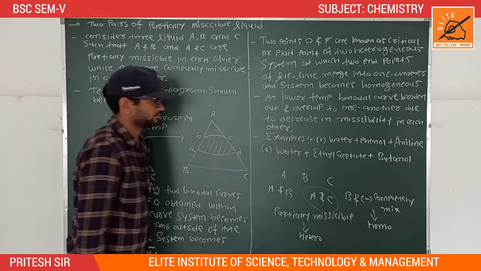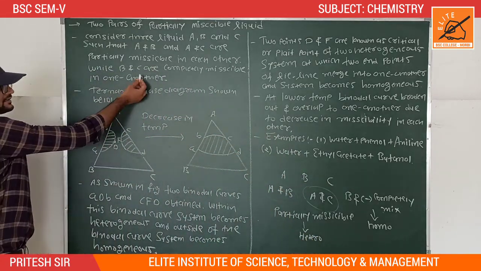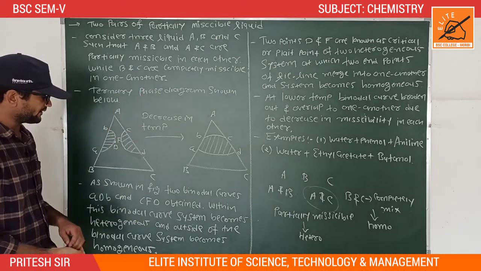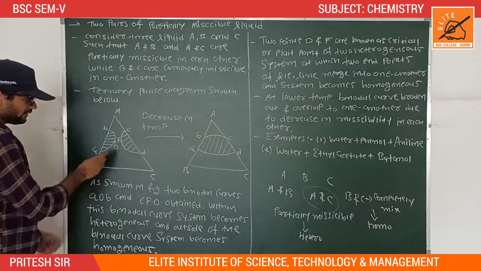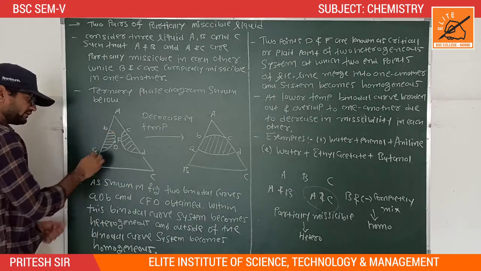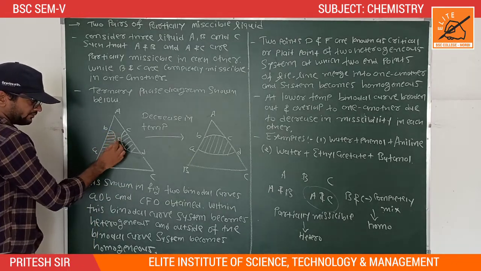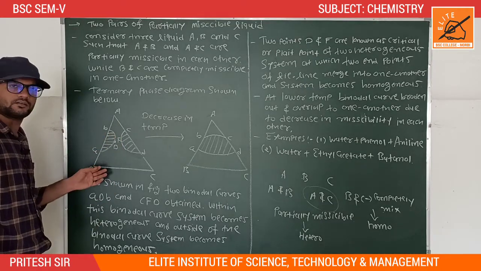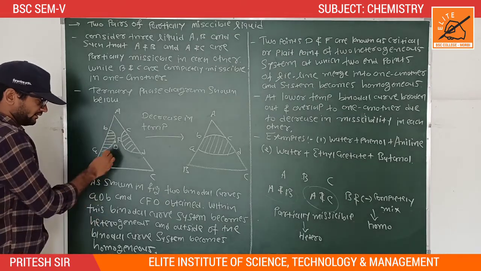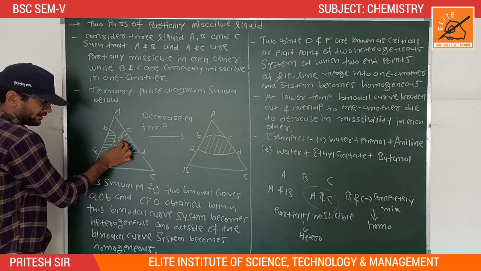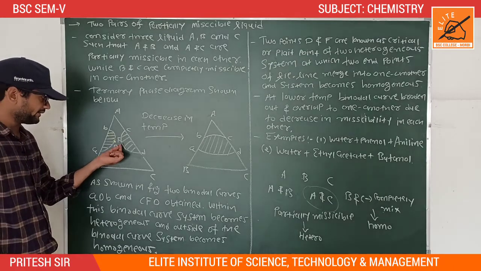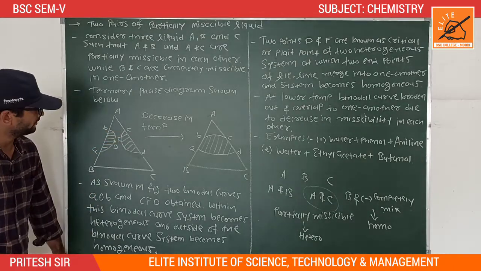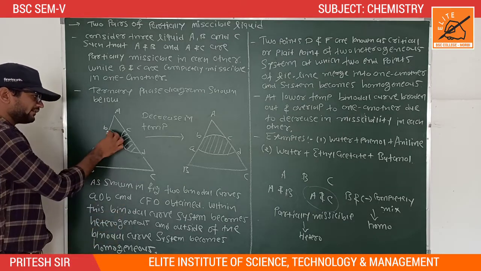A and B, and A and C are partially miscible in each other, B and C are completely miscible in each other. This is the ternary phase diagram. This small line indicates a tie line. It denotes the mutual composition of two liquids. And here the points D and F are known as critical or plait points, and this curve is known as the binodal curve.